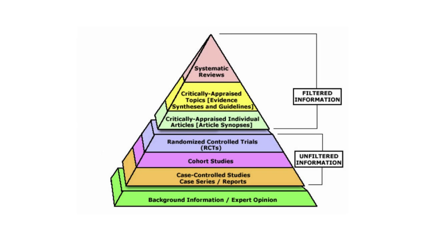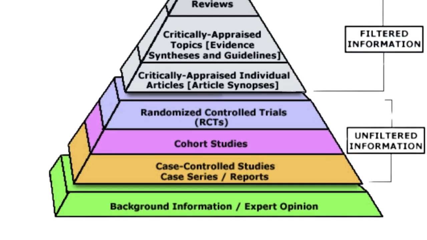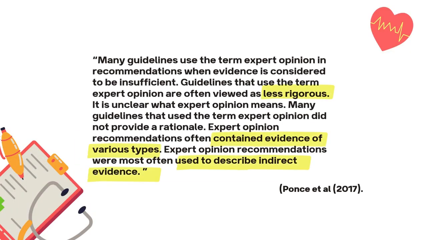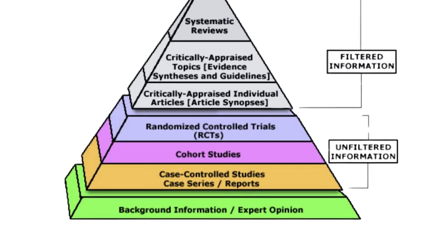Let's start at the bottom of the evidence pyramid, where unfiltered information lives. At the very bottom is expert opinion. According to Ponce et al., 2017, many guidelines use the term expert opinion in recommendations when evidence is considered to be insufficient. Guidelines that use the term expert opinion are often viewed as less rigorous. It's unclear what expert opinion means. Many guidelines that use the term expert opinion did not provide a rationale. Expert opinion recommendations often contained evidence of various types and were more often used to describe indirect evidence. From that definition, we can see why that type of evidence is seen as less reliable than other forms with